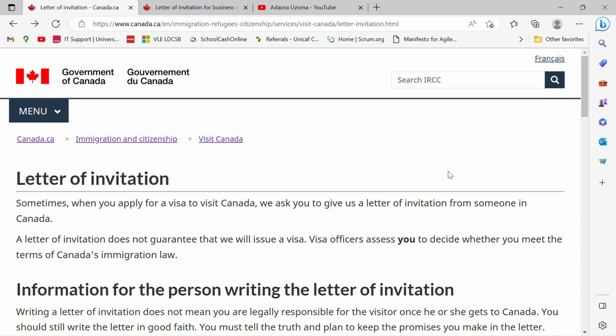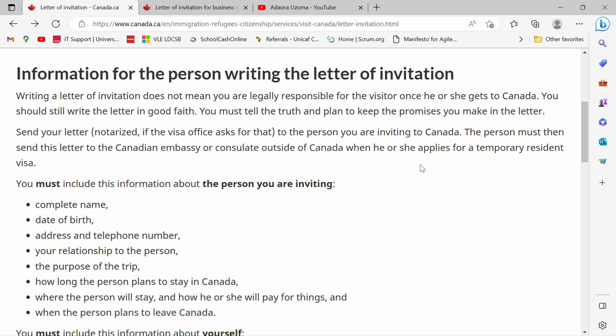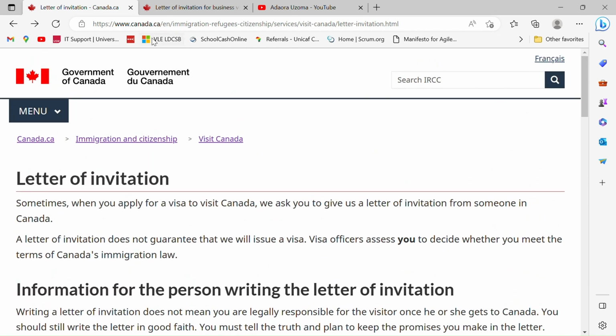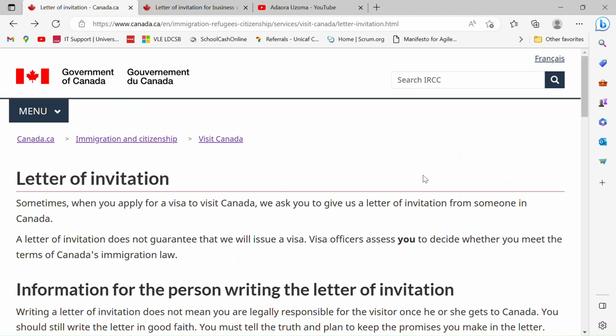You need to show proof, a letter from that person, showing that they're actually inviting you to come to Canada to come and see them. I'm going to leave the link for this in the description box. Go through this page. This is directly from the CIC website.